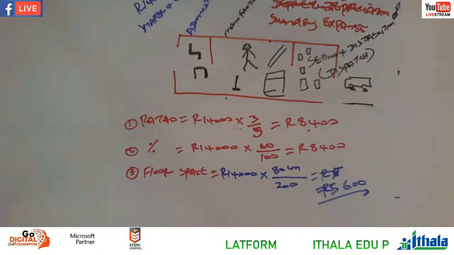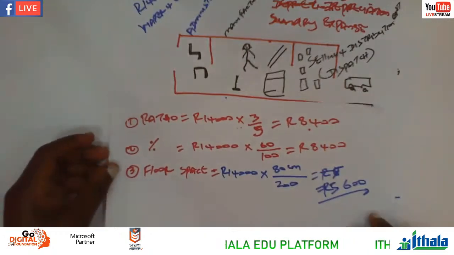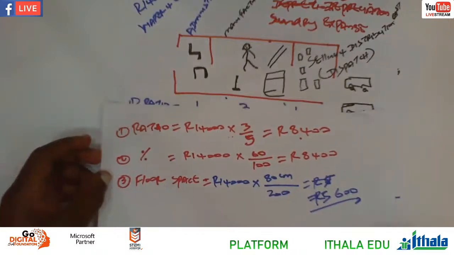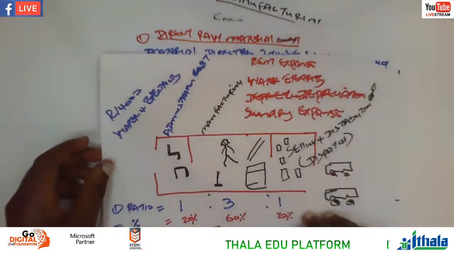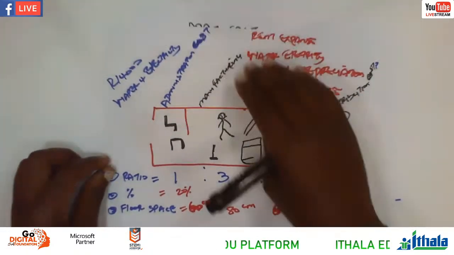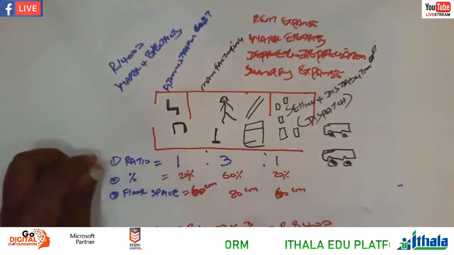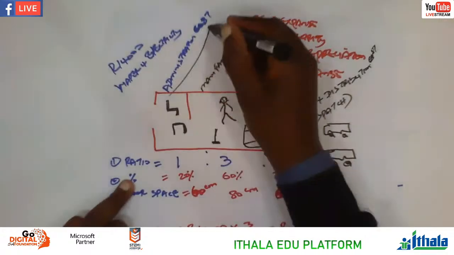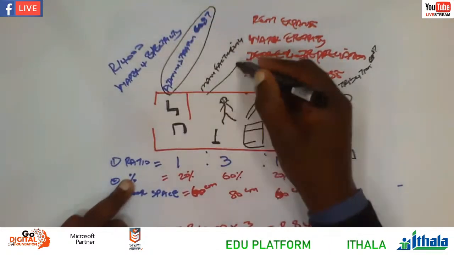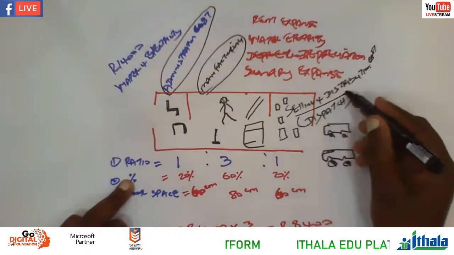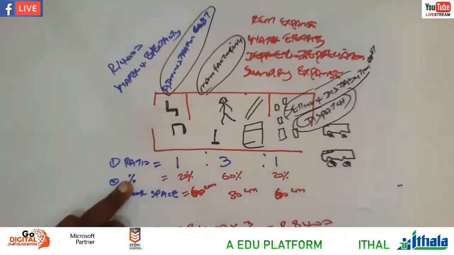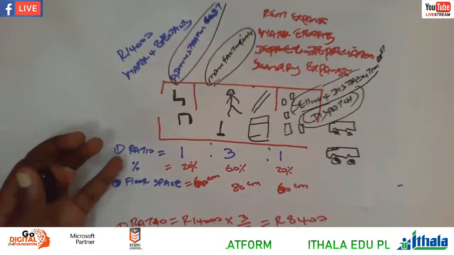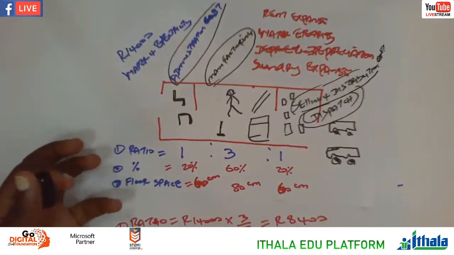I'm about to go and do also the format of the income statement, so that you can do the activities simultaneously. Let me take a step back once more. I said to you, grade 12, the question will always revolve around 3 departments: administration, manufacturing, as well as selling and distribution, or we call it dispatch. That's where the question will revolve, in terms of the ratio, the percentage, or the floor space.